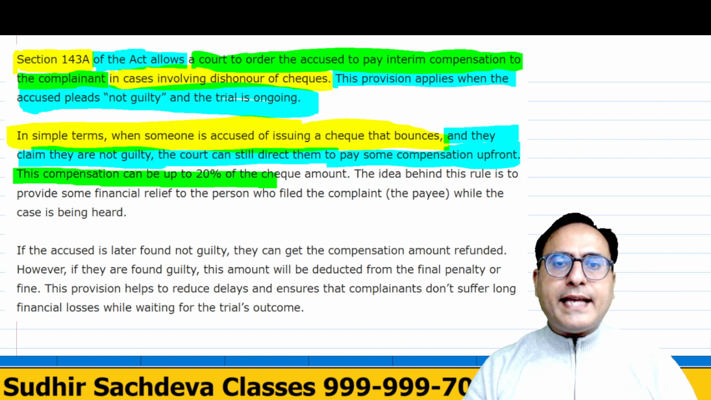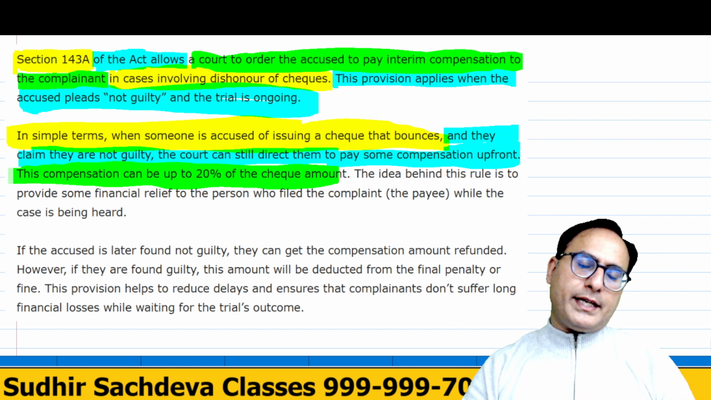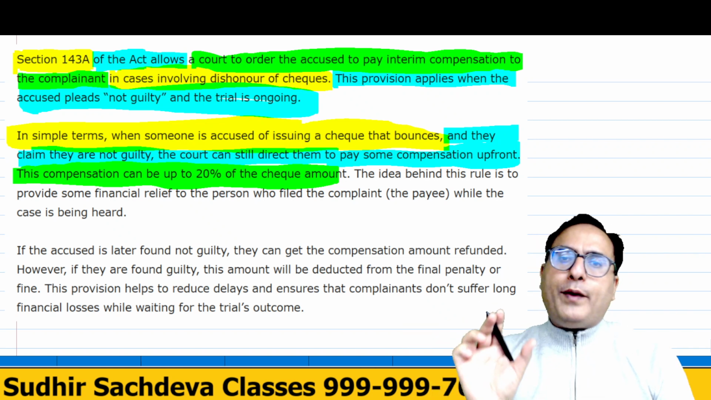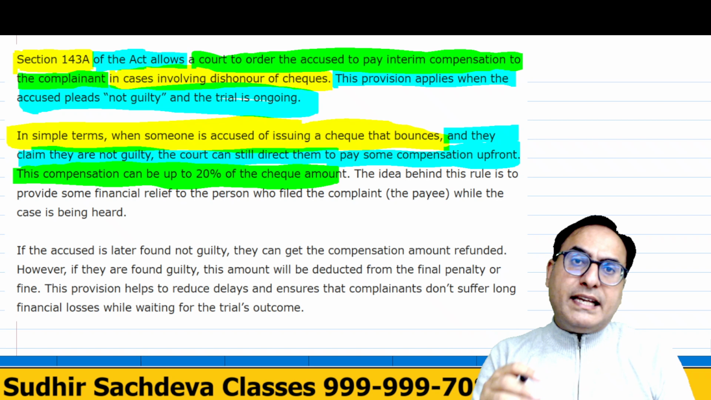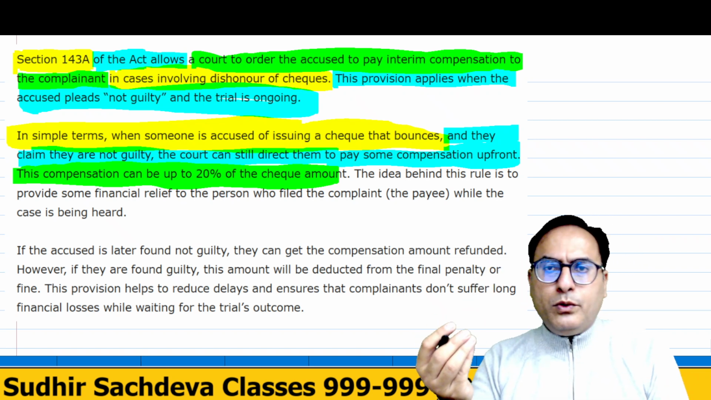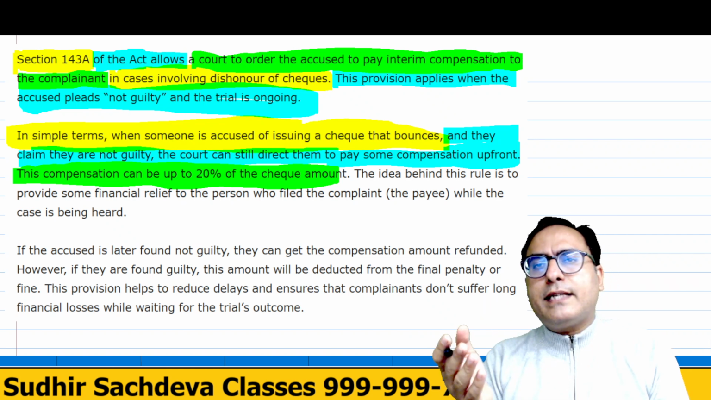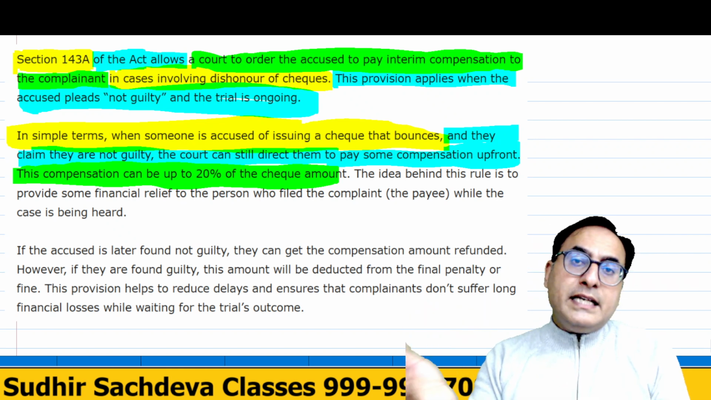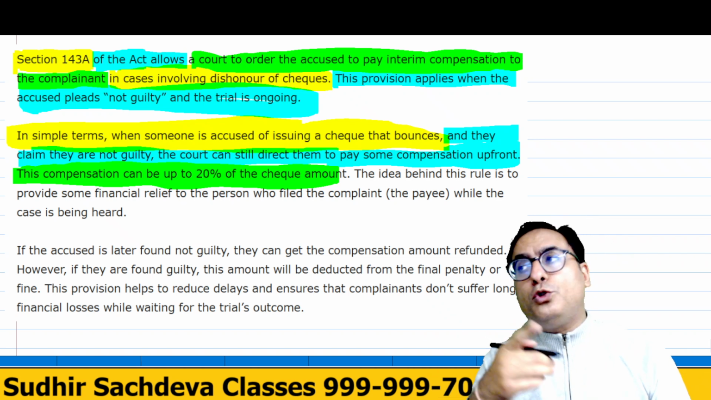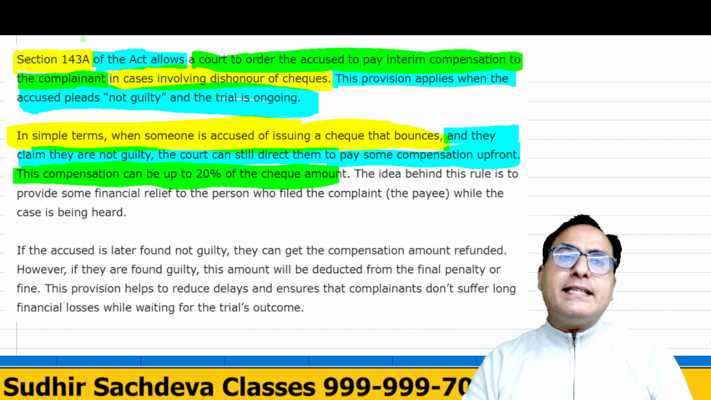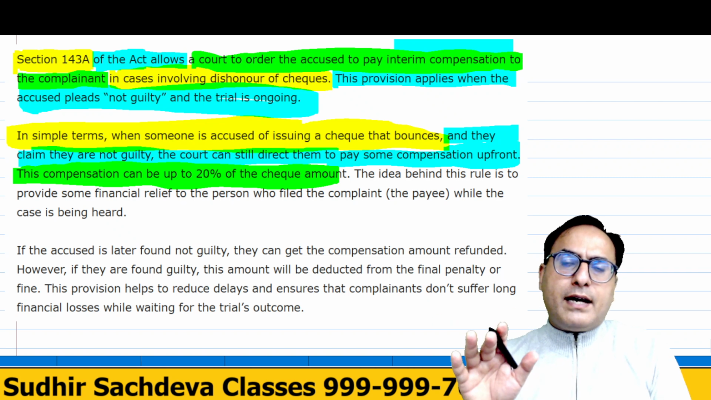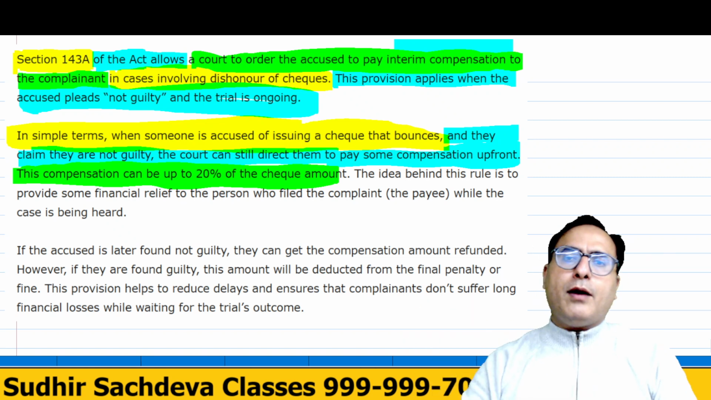This compensation can be up to 20% of the check. So for example, if the check was of rupees 1 lakh, then 20% of the check amount will be given in advance. To whom? 20% amount will be given to the complainant. So here in this case, for example, the check was of rupees 1 lakh. Jay has said that this check is being dishonored. So the court will ask Ritu to pay 20,000 upfront as interim compensation, and they will say that by the time we are arriving at some decision, pay this amount upfront.